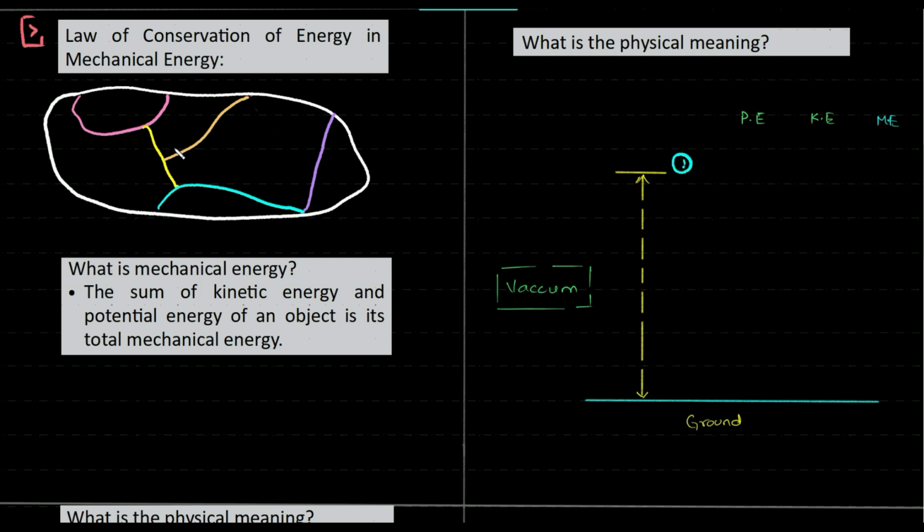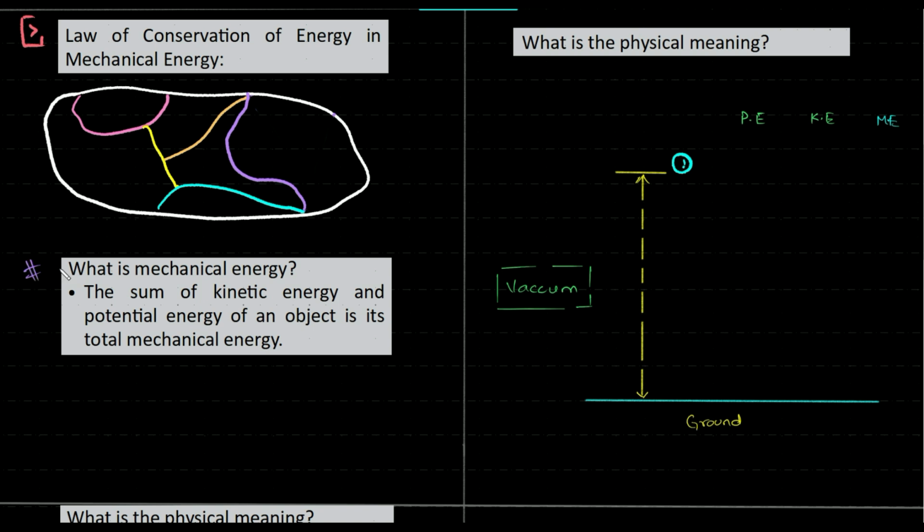There can be conversion of forms. This can get converted to occupy a lot more than what it was initially. This can happen, but what cannot happen? The bubble can't increase. This is what the law of conservation of energy tells us.